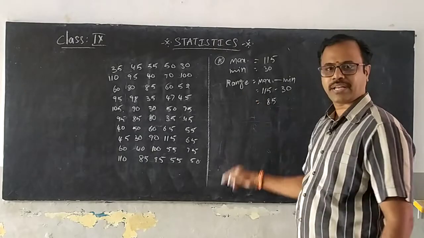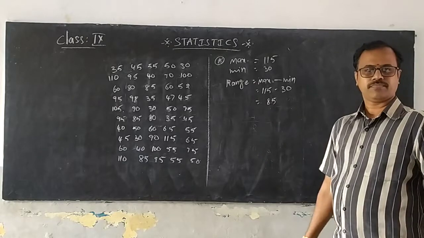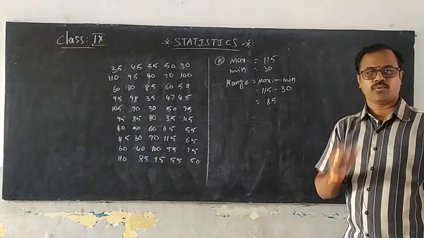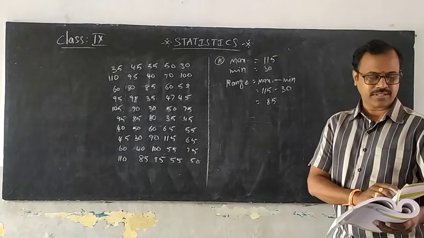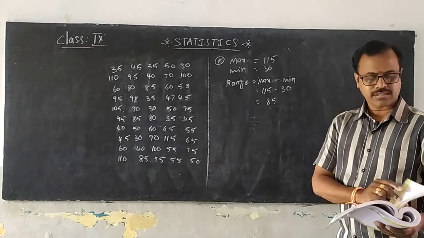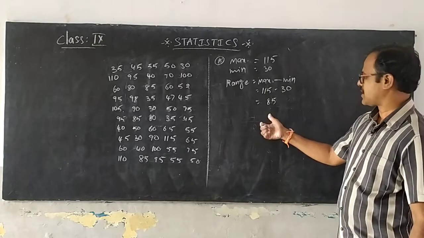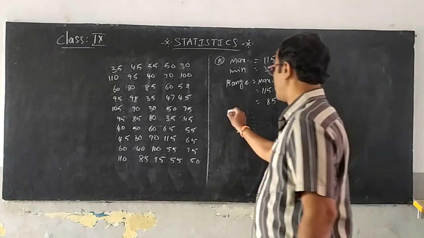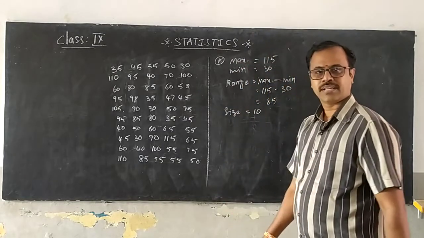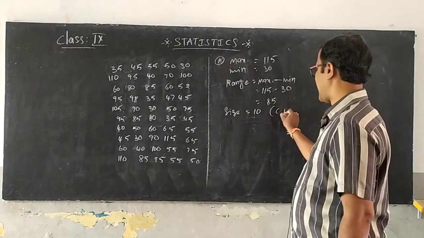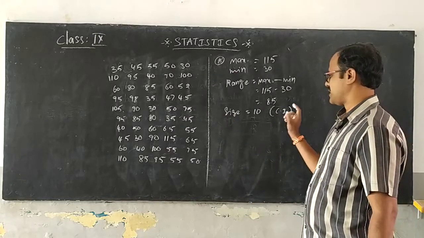Now based on the range, how many classes you want and what size you have to take, that is the most important. Sometimes the size of the class will be given in the question, but sometimes they won't give. So I take my size of the class here as 10. Size can also be called the class interval.